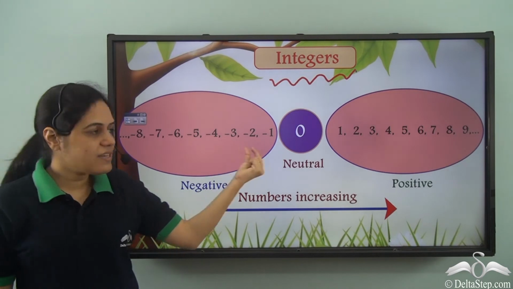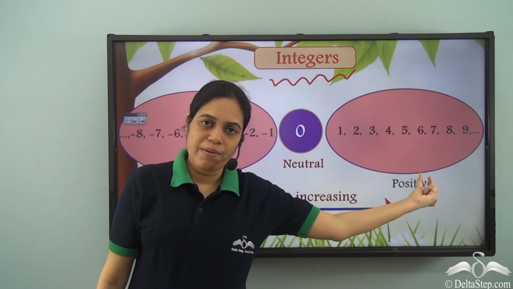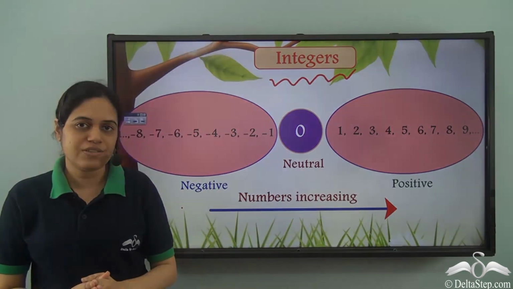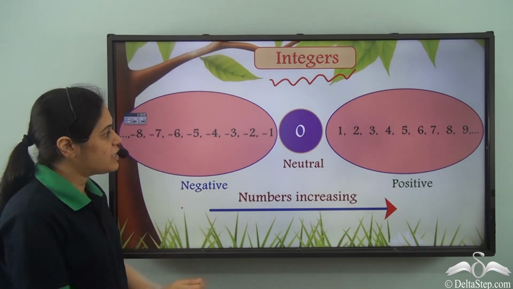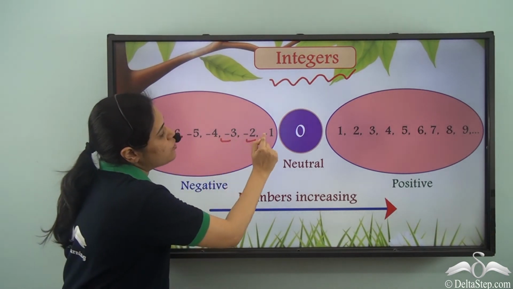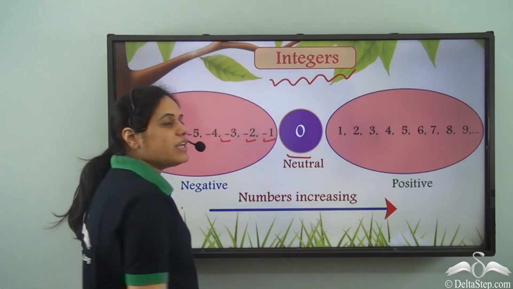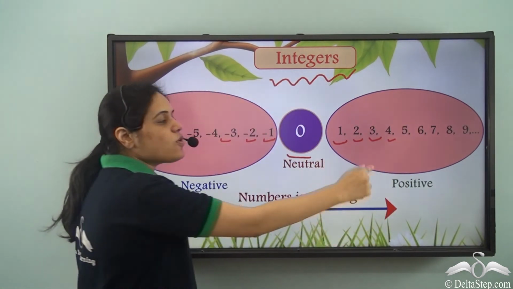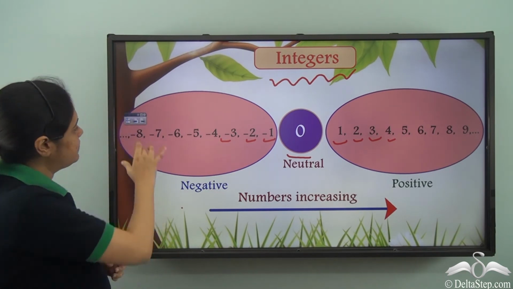So these negative numbers, 0, and these positive numbers, together they are called integers. So -8 is an integer, -7 is an integer, -3, -2, -1. These are all integers. Even 0 is an integer. 1, 2, 3, 4. These numbers are all integers.